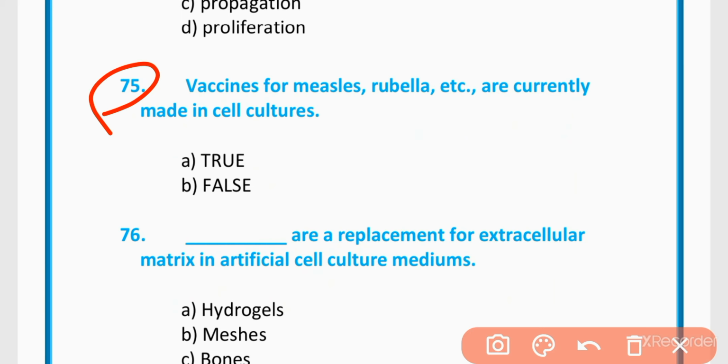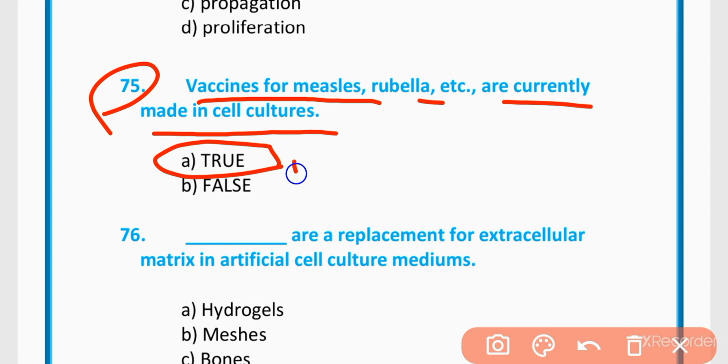MCQ 75. Vaccine for measles, rubella are currently made in cell culture. This statement is true.